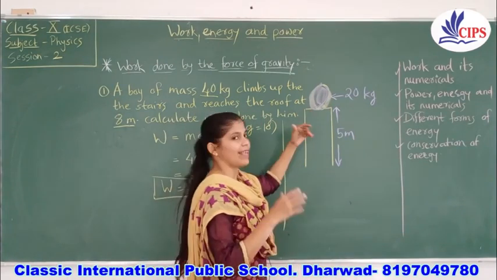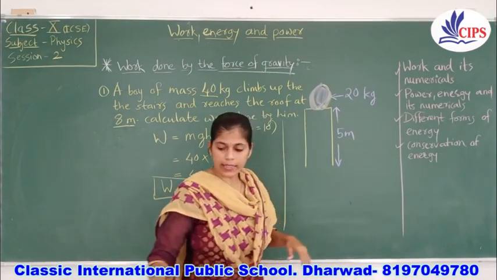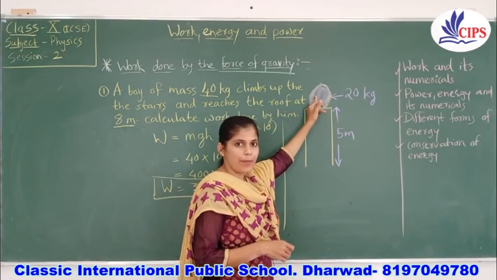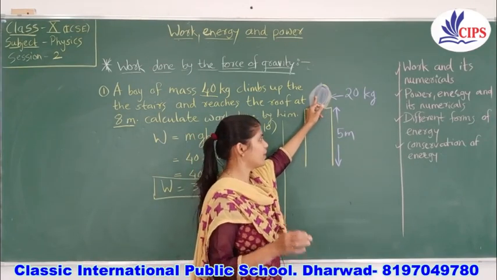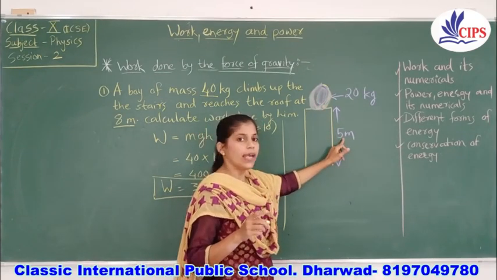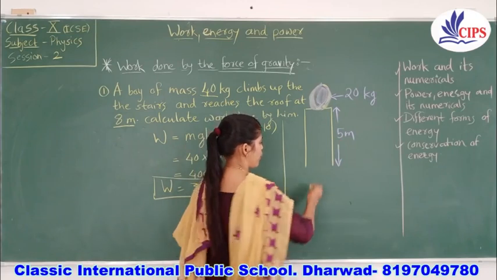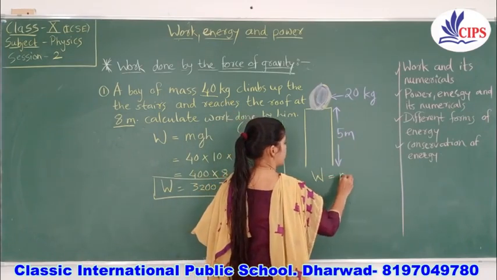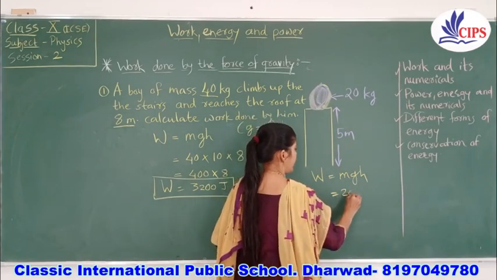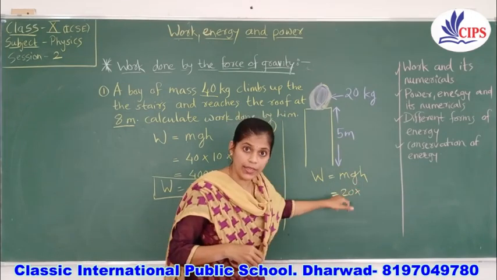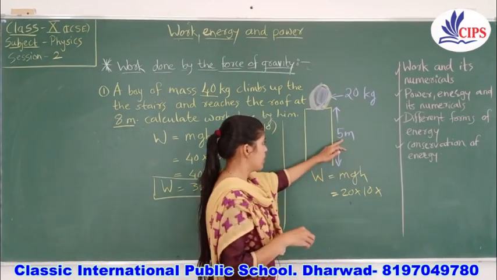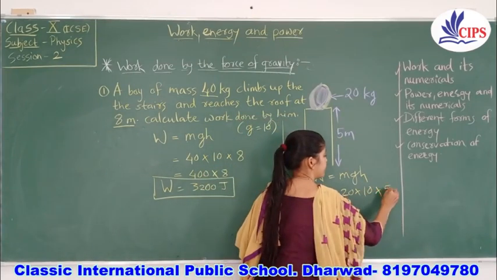Suppose this ball is allowed to fall down. In that case, what is the work done by the ball? They may ask you that kind of question also. So you should be ready with the same thing. I said, wherever they are mentioning height, it's about gravity and your formula will remain the same. W is equal to mgh. So the mass they have given is 20. We will consider the g value here 10 and the height 5 meter.